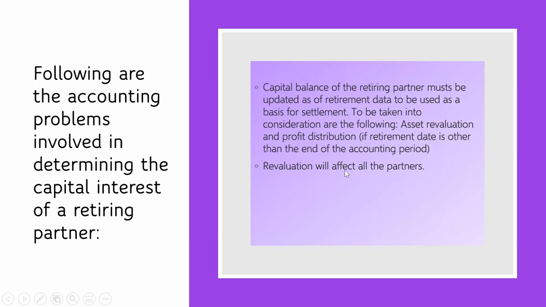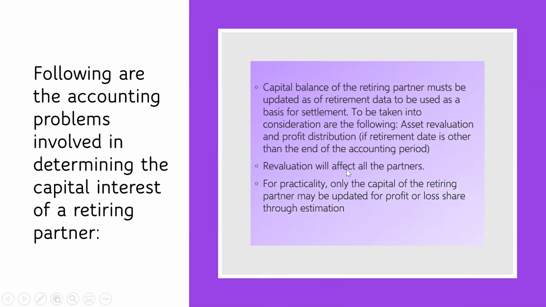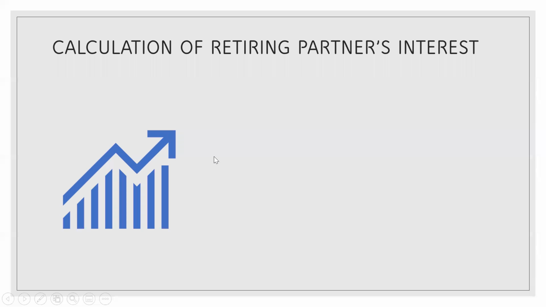So of course, revaluation will affect all the partners, not just the retiring partner, no? That will be to be fair to all. Now, for practicality, only the capital of the retiring partner may be updated for the profit or loss share through estimation. Kasi medyo mahirap naman na pag may umalis na partner, i-account mo lahat, no? Yung actual. So, para ka na rin nagsara ng libro ng business. So, what we can simply use is estimate. Of course, this will be depending on the agreement of the partners, no? Now, the drawing account of the retiring partner must also be closed against the capital.